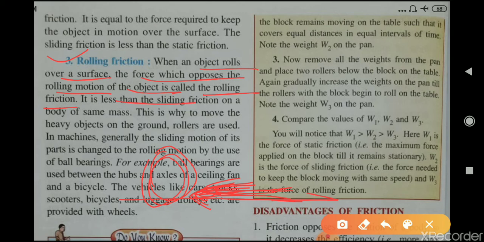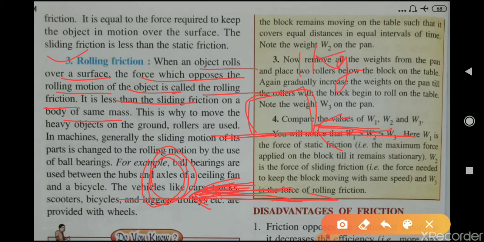It is less than the sliding friction on a body of the same mass. Suppose this is a box of 1 kg, and it is sliding on this surface.